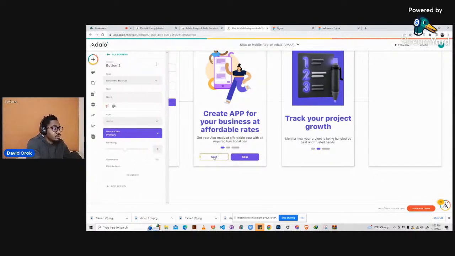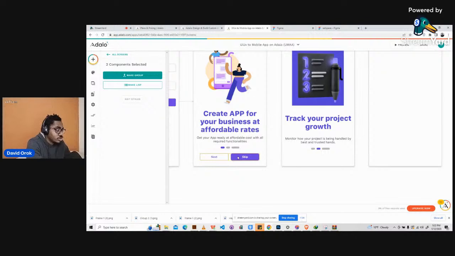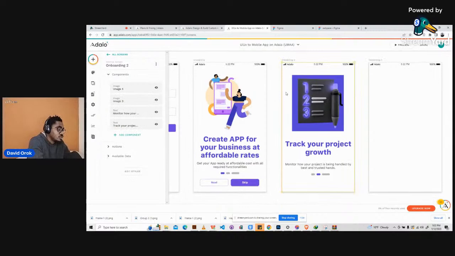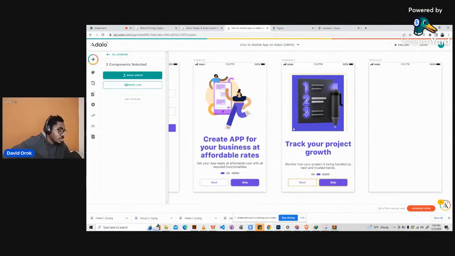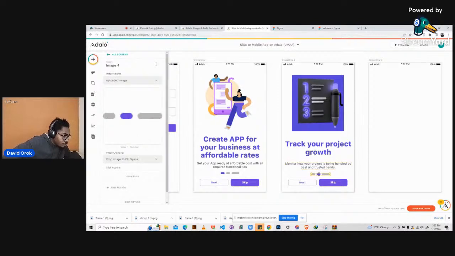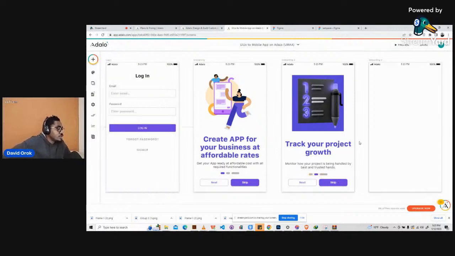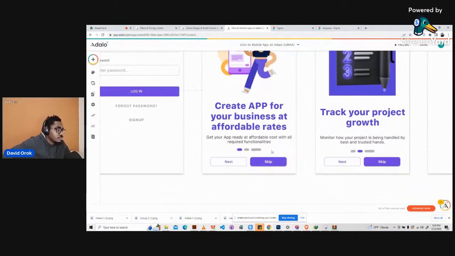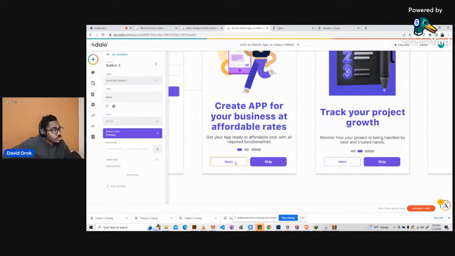So here I will just copy the buttons here and then put it here. So I'll click, hold down shift, select another one, Control C. All right, go here on the top of the screen, tap on it, and Control V so that it can paste it in the screen for me. All right, so we have it like this, and that's it. So are we good? Let's push this a little bit up, and I think we're good. We can just try to recenter this a bit. All right, so here we have our stuff, and let's try to do some arrangements. Let's see how it works. So the user clicks on next.